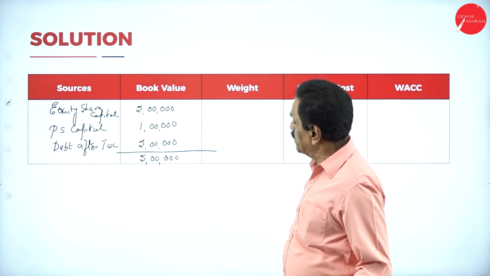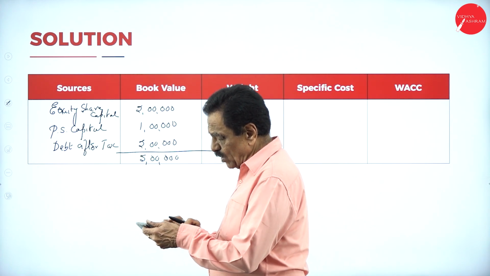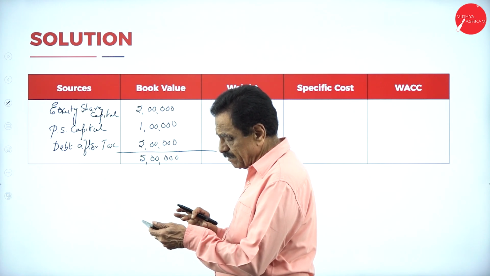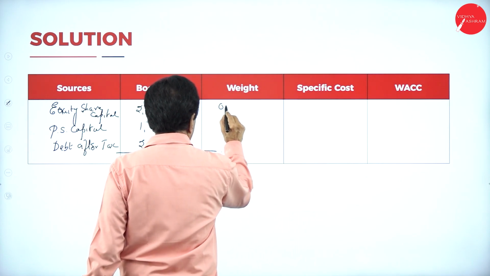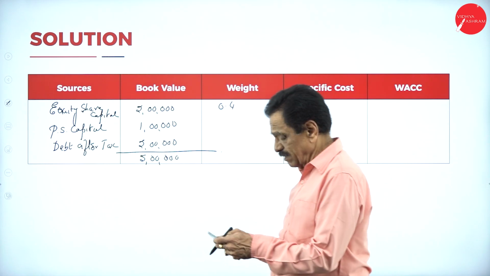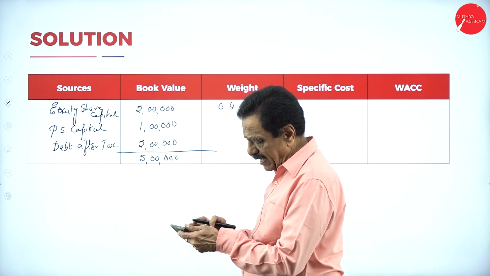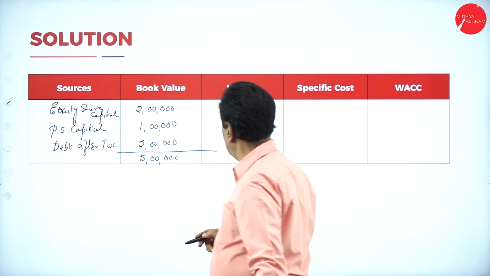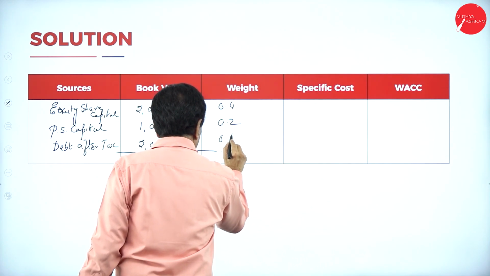Now, give the weight. 2 lakh divided by 5 lakh is 0.4. Then 1 lakh divided by 5 lakh is 0.2. Debt 2 lakh, 0.4.